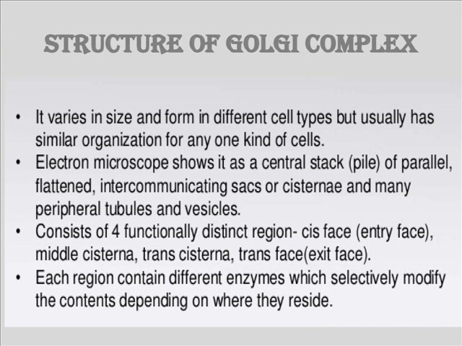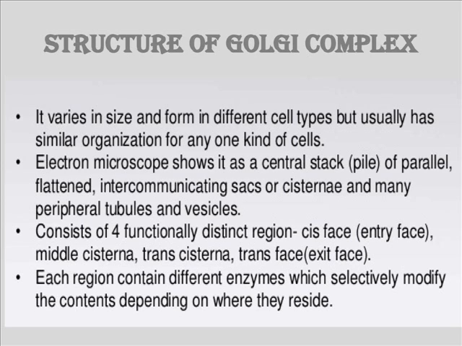The size of the Golgi complex varies in different cell types, but usually a similar organization can be seen for any one kind of cell. The electron microscope shows that it has a central stack of parallel, flattened, intercommunicating sacs or cisternae and many peripheral tubules and vesicles.